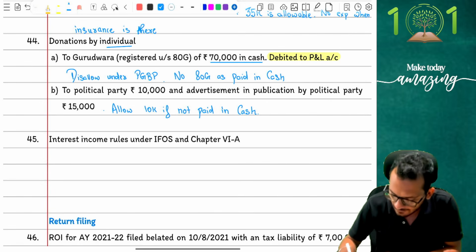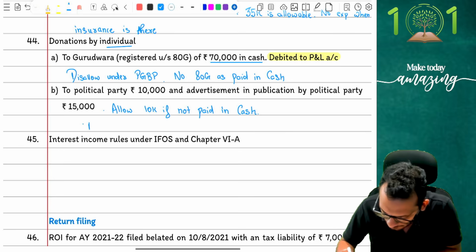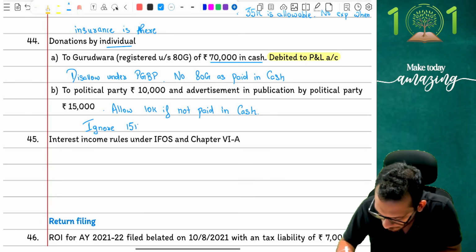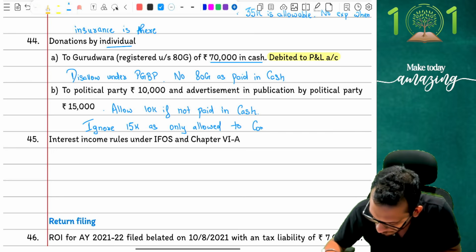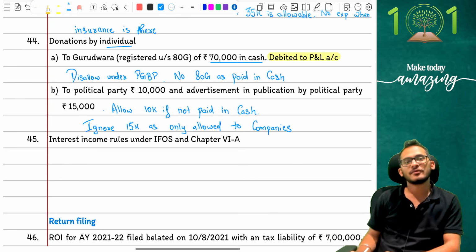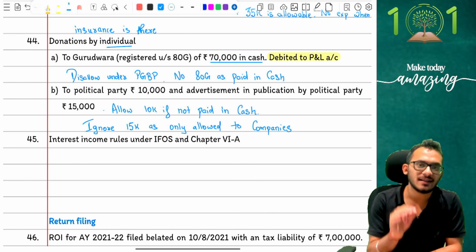When it is an individual, I cannot claim the deduction. So I'm going to say, ignore the 15K as only allowed to companies, and that's what the conditions are.